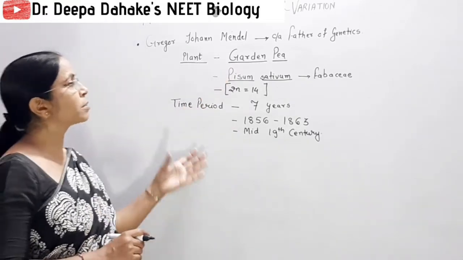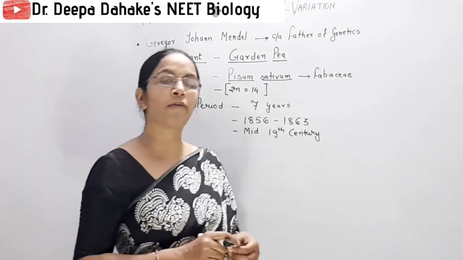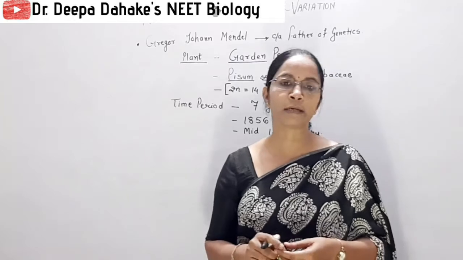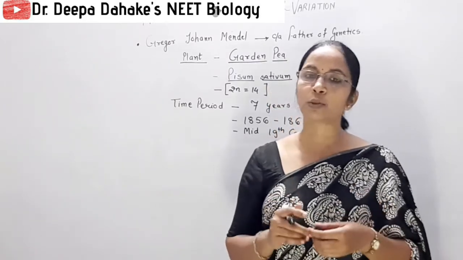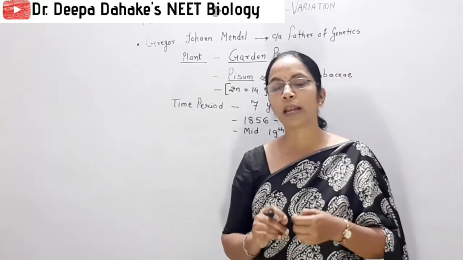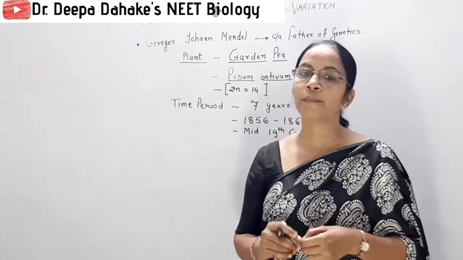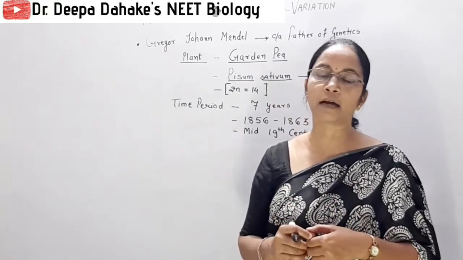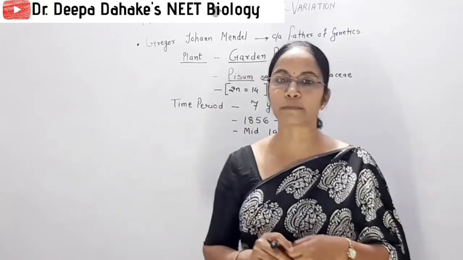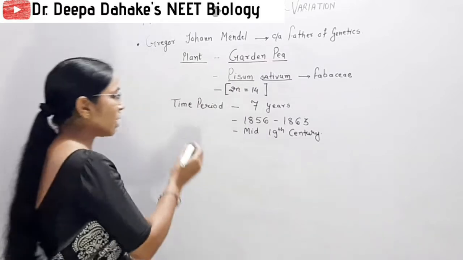After that comes the question: why did Mendel select the pea plant, the garden pea plant or Pisum sativum? Students preparing for board exams should prepare this question well: why did Mendel select the garden pea, Pisum sativum, for his experiment? Some reasons are there.